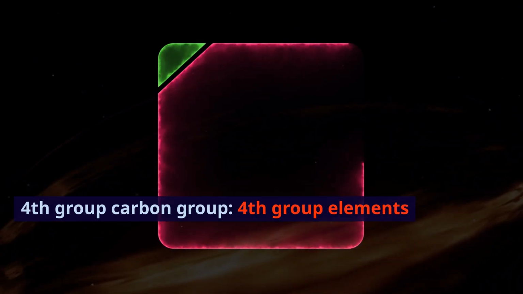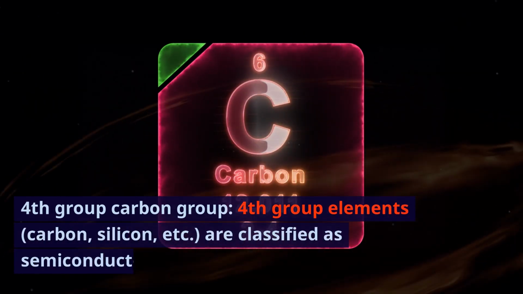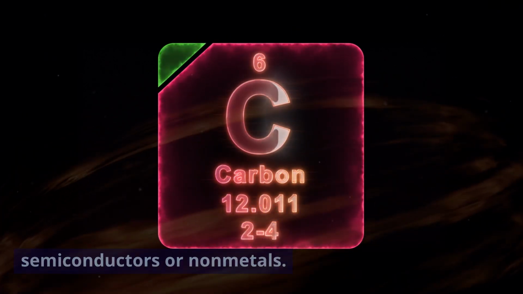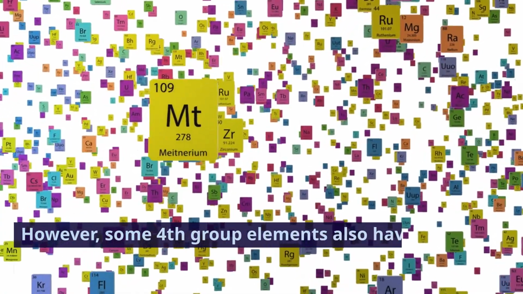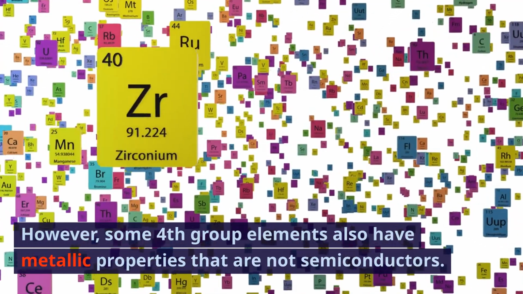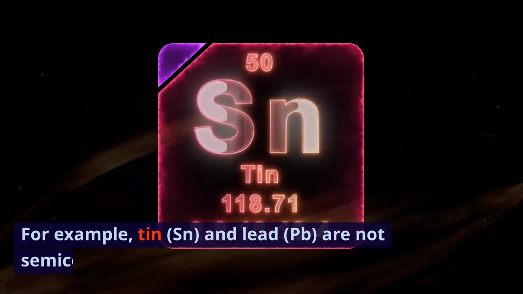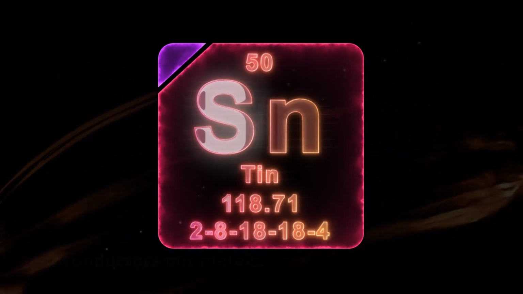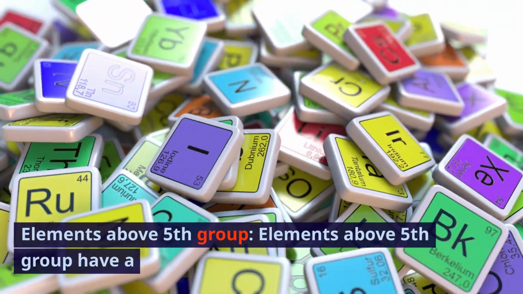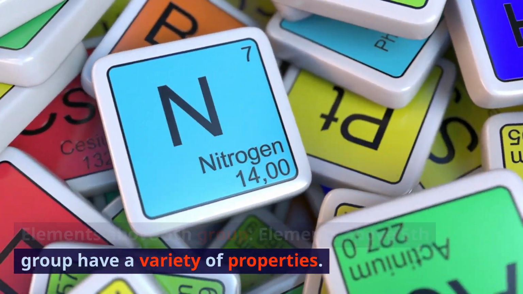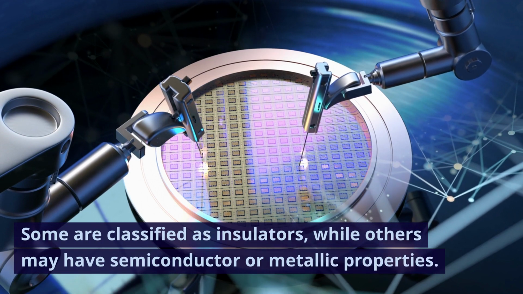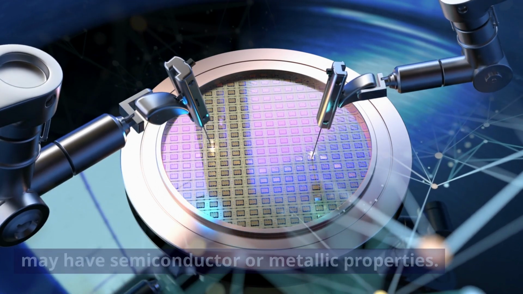4th group carbon group. 4th group elements, carbon, silicon, etc., are classified as semiconductors or nonmetals. However, some 4th group elements also have metallic properties that are not semiconductors. For example, tin, Sn, and lead, Pb, are not semiconductors but metals. Elements above 5th group. Elements above 5th group have a variety of properties. Some are classified as insulators, while others may have semiconductor or metallic properties.